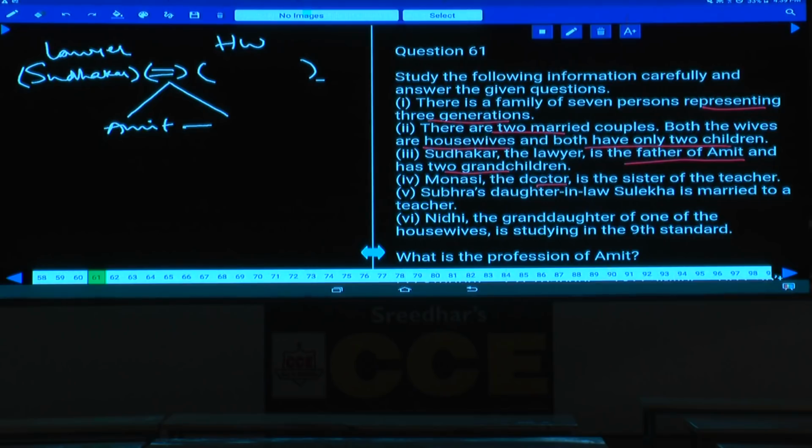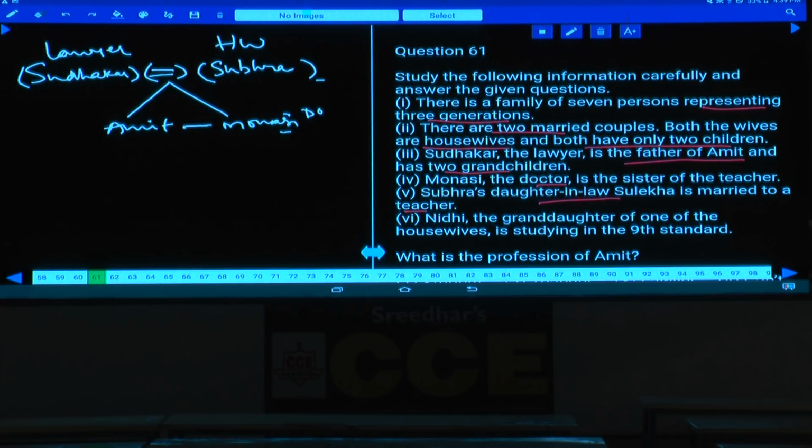And Subra's daughter-in-law Sulekha. Now Subra's daughter-in-law, where can we have this daughter-in-law? Daughter-in-law must be in the 2nd generation because that person got married. Now this person is Subra and this person's daughter-in-law is Sulekha. And Sulekha is married to a teacher. As this Sulekha is married to a teacher, Monasi the doctor. Monasi is a doctor, isn't it? She is the sister of the teacher, hence Monasi is a female.